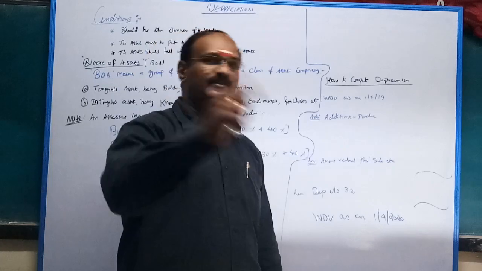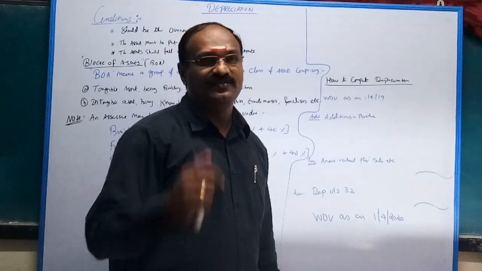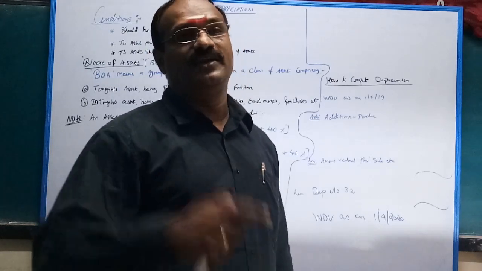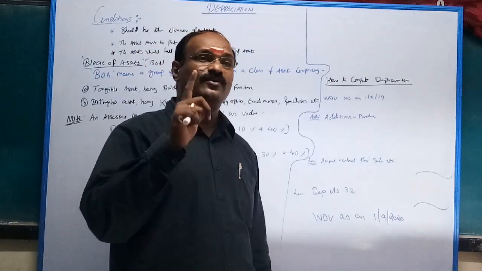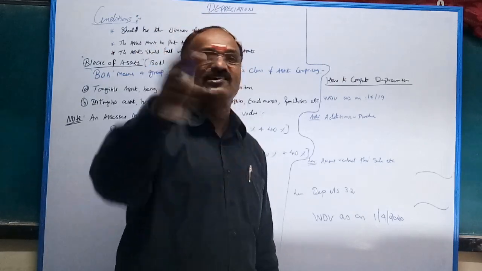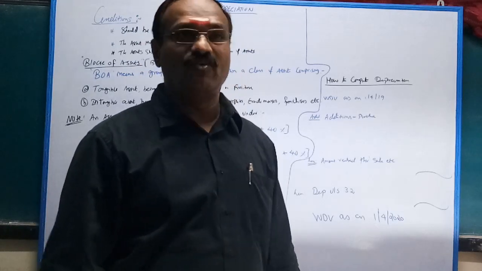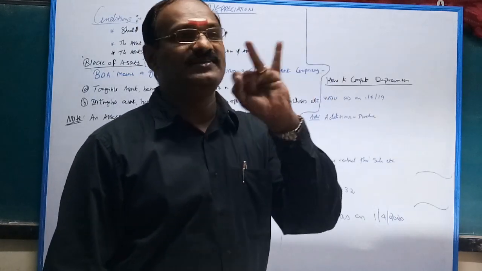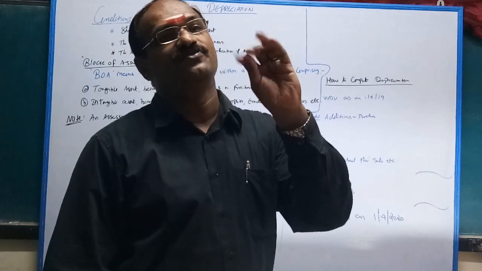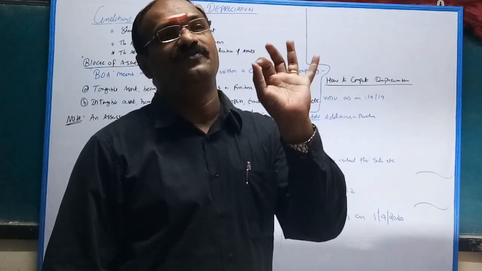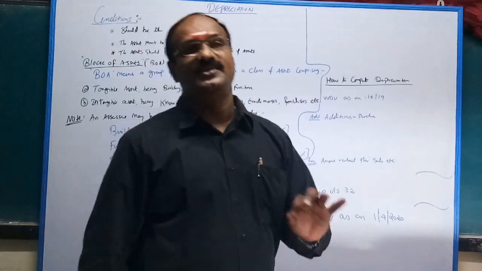1,50,000 is the depreciation. Suppose the asset is purchased but put to use for less than 180 days. For example, they purchase in November: November, December, January, February, March, 5 months. So 5 into 30, for example, 150 days, which is nothing but less than 180 days.